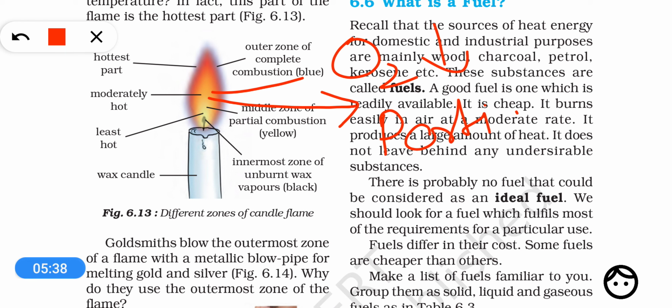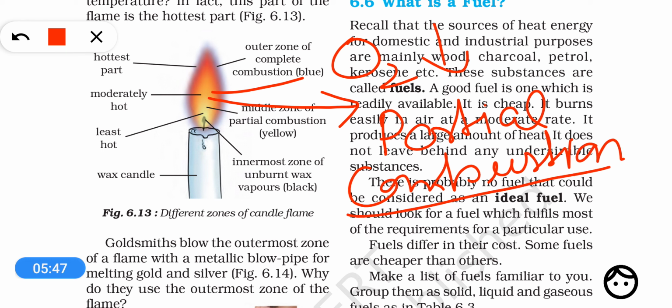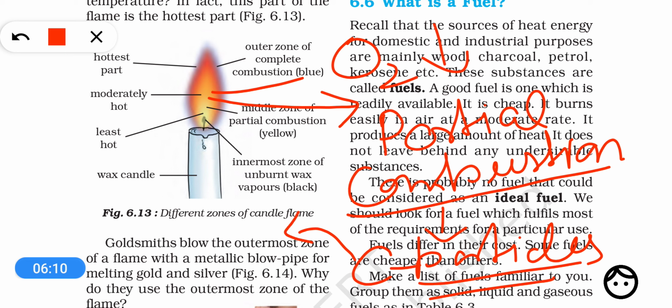So we can say there is a partial combustion of wax vapors, and certain carbon particles are produced which remain unburnt. When these unburnt carbon particles become very hot, they start producing a glow, and because of this, this zone is called the luminous zone.